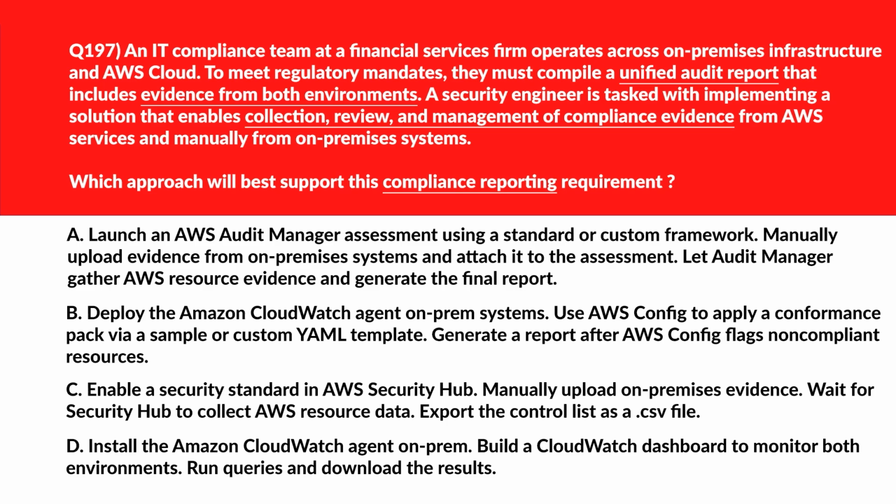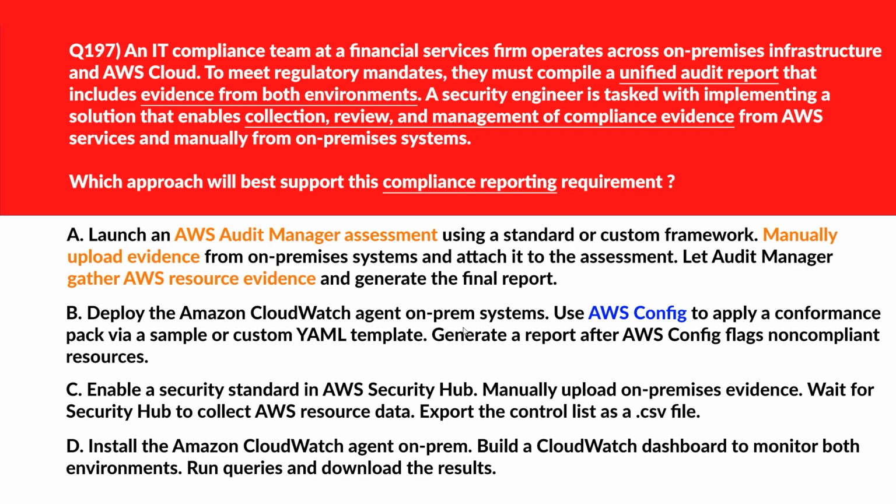Alright, now let's look at this question. Option A, if you look, Audit Manager supports manual uploads and automated AWS evidence collection for unified compliance reporting. We'll keep it because that's what is the requirement. Option B uses AWS Config. So AWS Config evaluates resource compliance but doesn't support manual evidence uploads or report generation across hybrid environments.